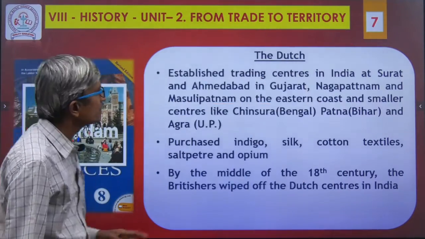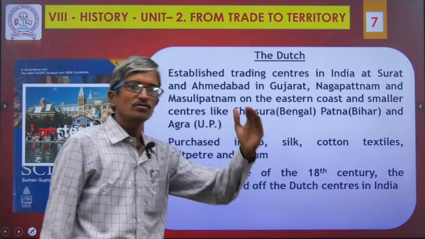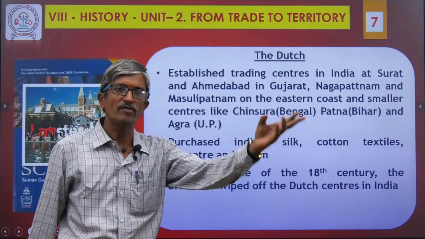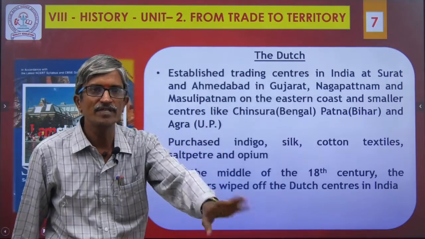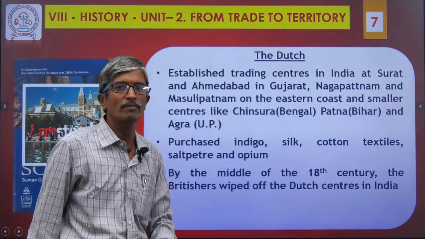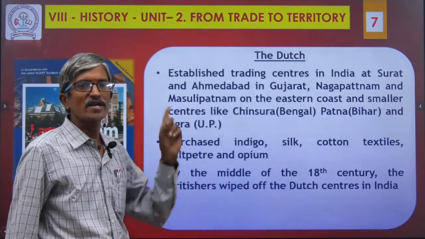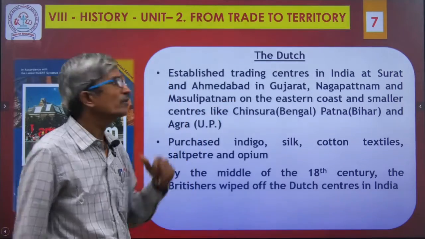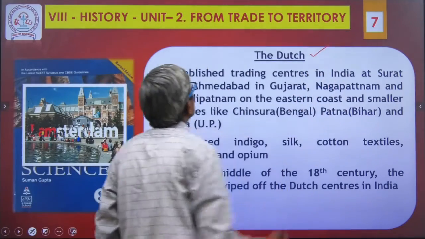Next, the second one is Dutch. In the previous slide about the Portuguese, we came to know where they reached and what happened in 1580. Three important things we want to remember. From the next slide, the next country which we are going to discuss is the Dutch.